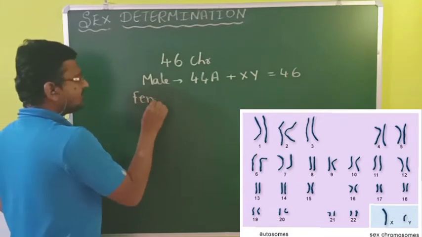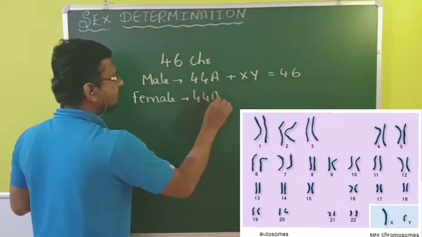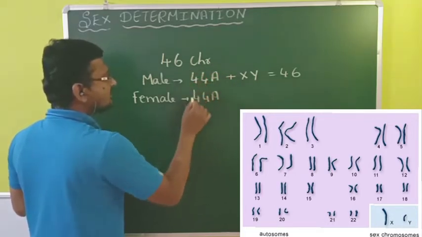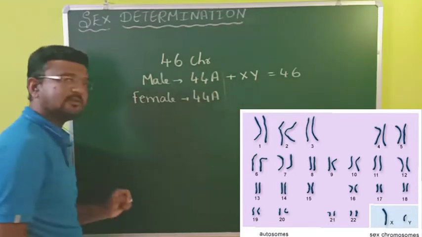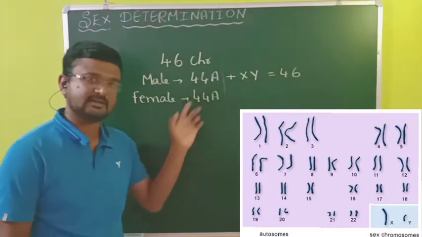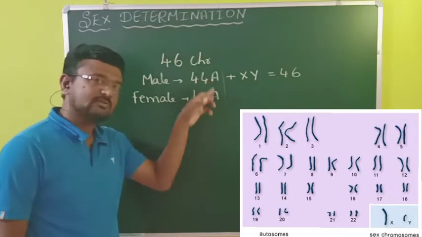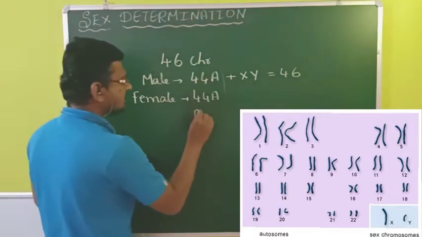Similarly, females also have 44A. These 44 chromosomes in males and females are similar, or the same. And these chromosomes we call autosomes.